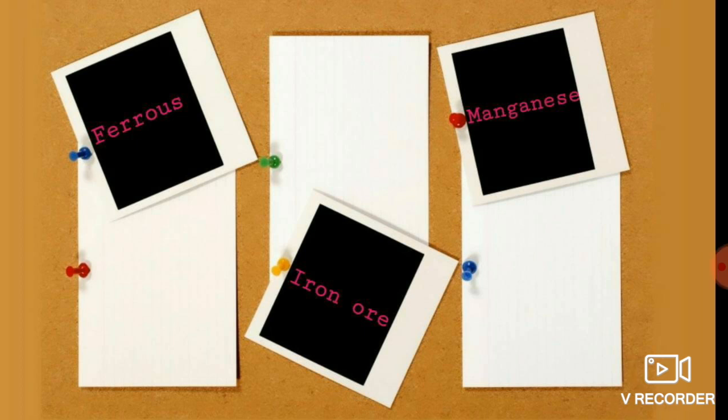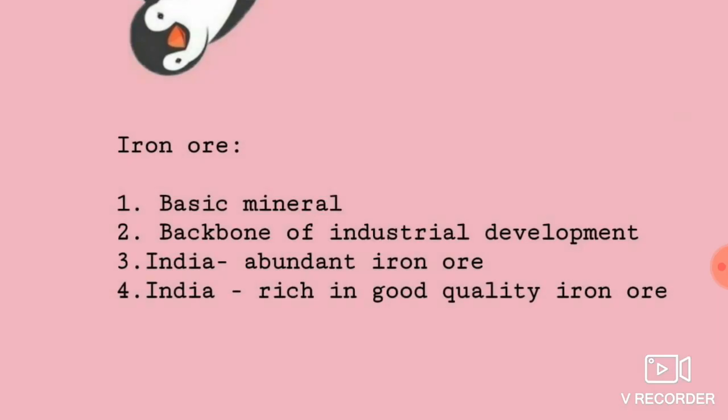Iron ore and manganese. Iron ore is said to be the basic mineral. As it is a basic mineral, it is the backbone of industrial development. So what is the backbone of India? Agriculture, right? Likewise, the backbone of industries is iron ore. Without iron ore, there are no industries. And in India, iron ore is produced in abundance. We are producing iron ore more and more.